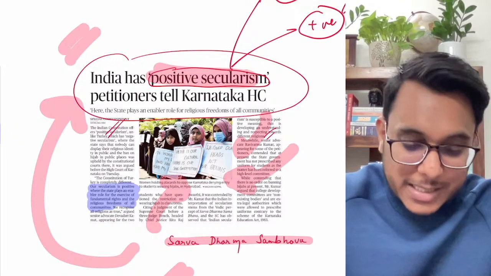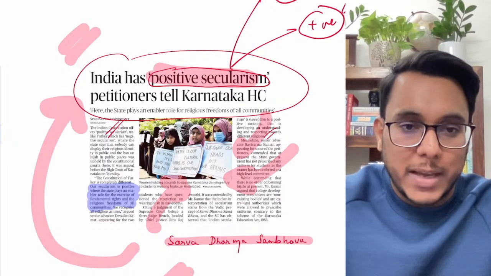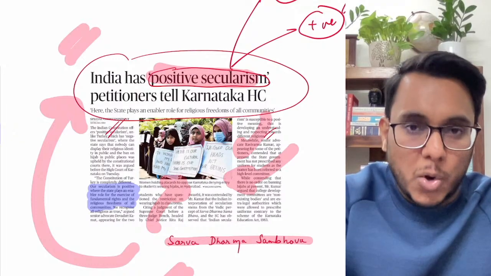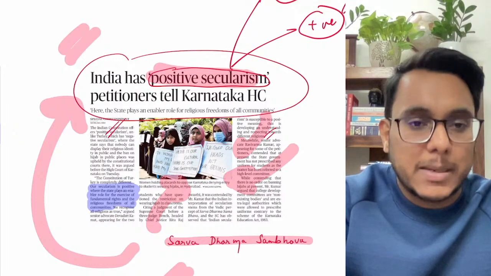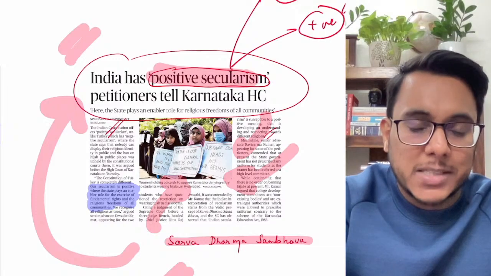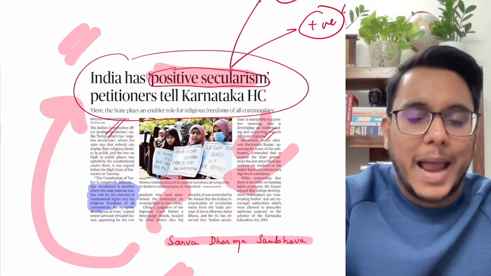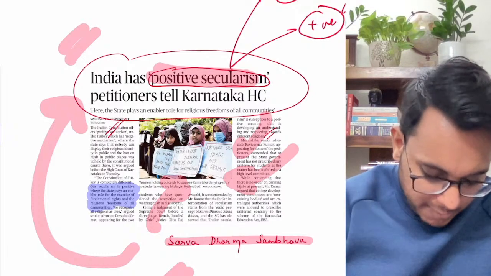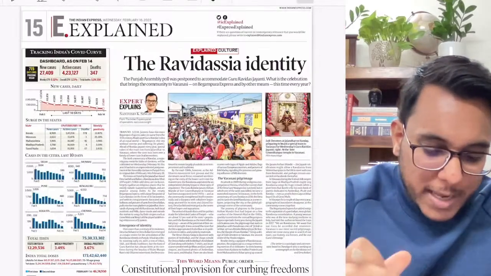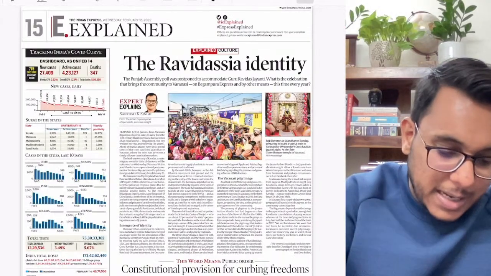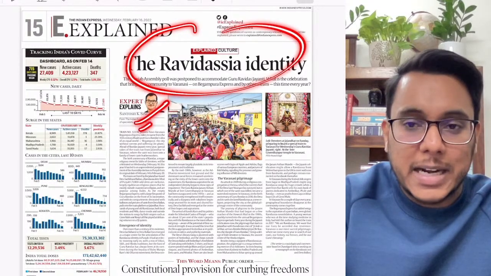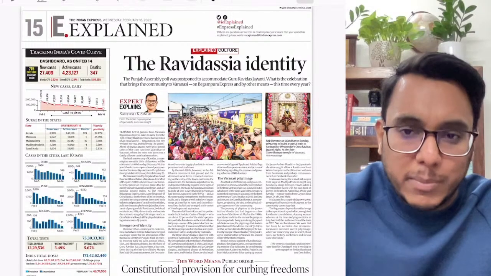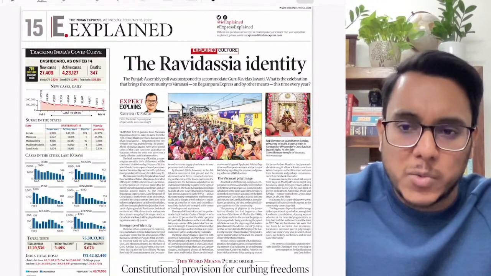Okay, guys, one more thing I want to tell you here. I told you that we take the Indian Express explained section also, but understand this: sometimes the relevant articles are not there in it, and on those days I don't take the section. If I show you today's Indian Express explained section, this article is talking about the Ravi Das identity. Recently the Ravi Das Jayanti was there, and because of it, the Punjab Assembly polls were deferred.